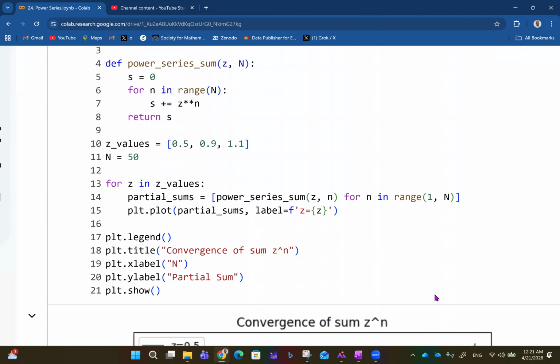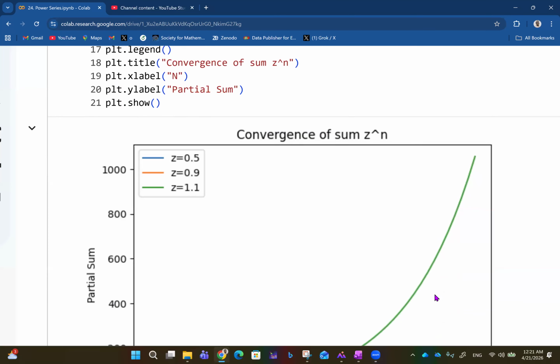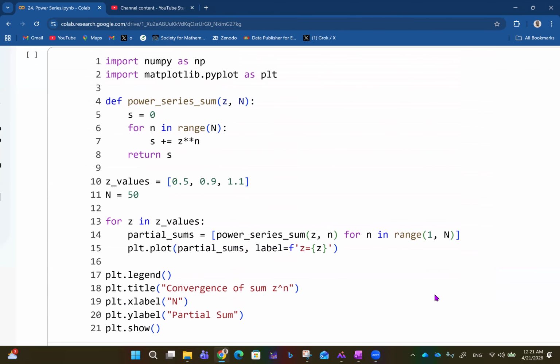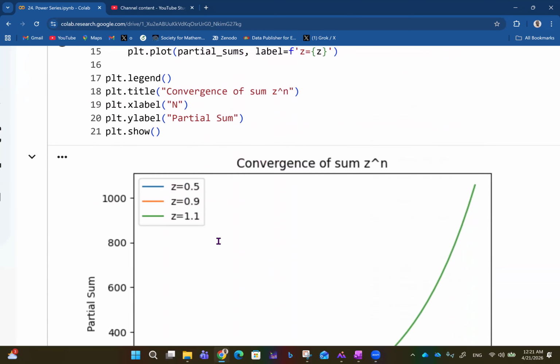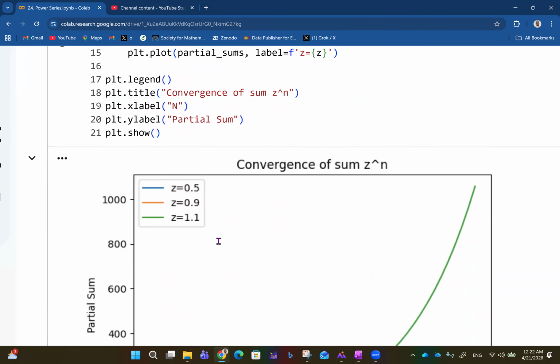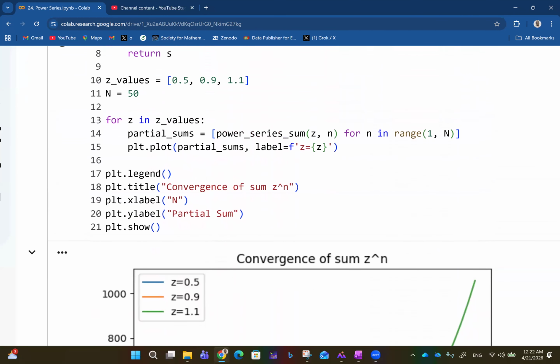So in this case, we have this expression here, just representing the power series, sum of z raised to power n, and then we try to look at it for z equals 0.5. So we have this convergence of some z raised to power n. Of course, we can make this better by using an f-string and putting dollar signs around this.